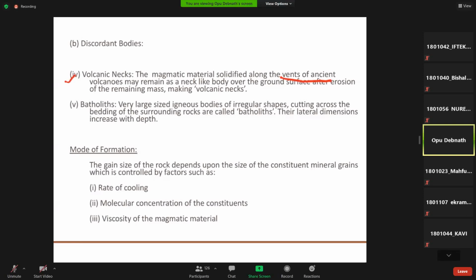So these are the volcanic necks. That means suppose this is a volcano. This was active many years ago. After one single eruption, it may solidify. When it solidifies along this path, you will get neck-type rocks. This will be called the volcanic necks.